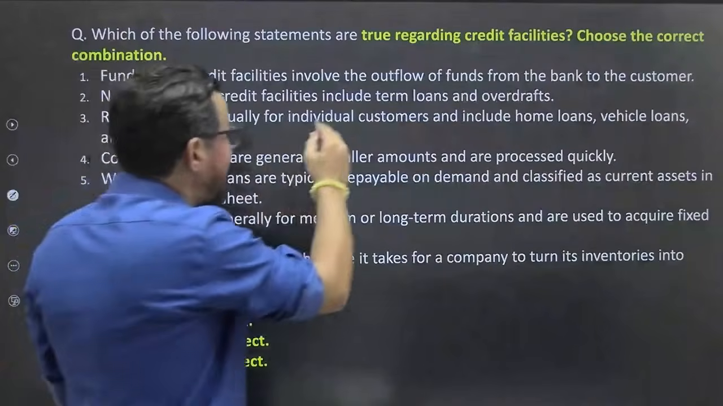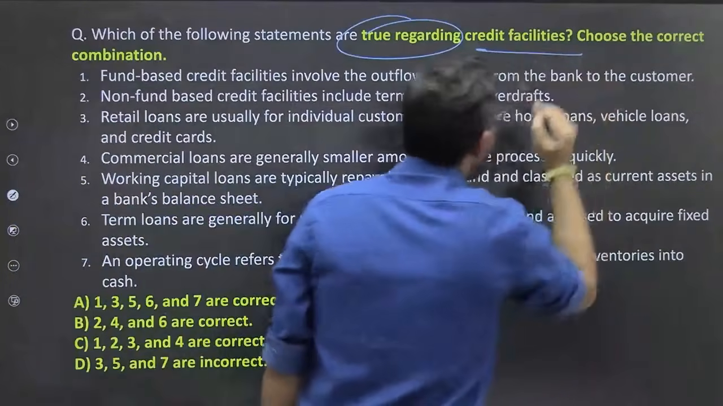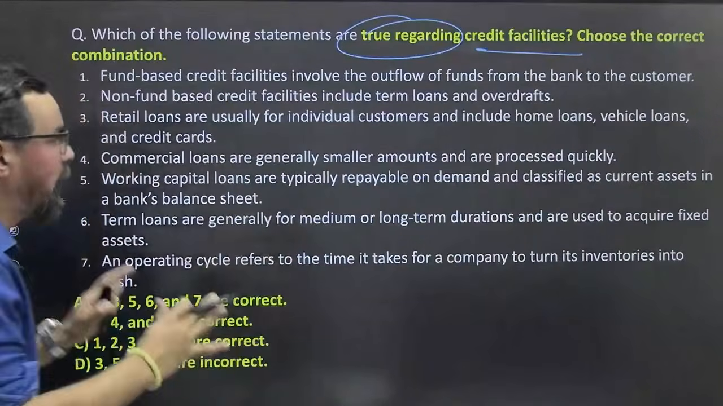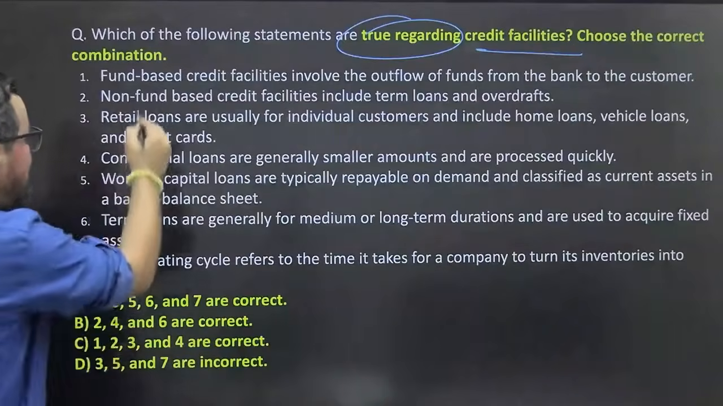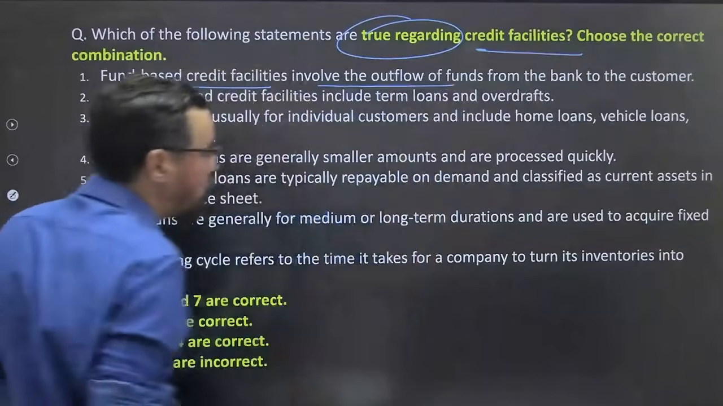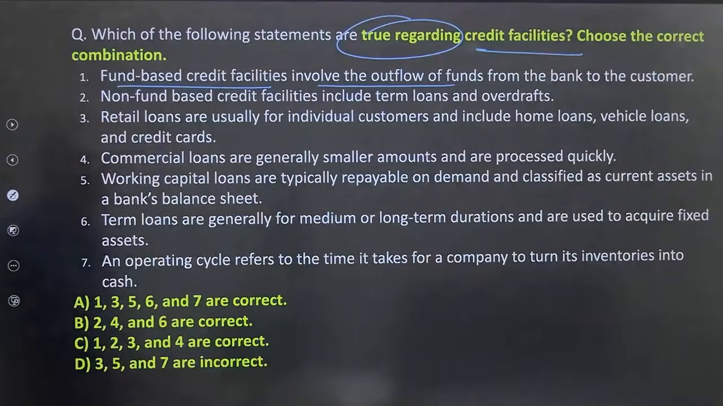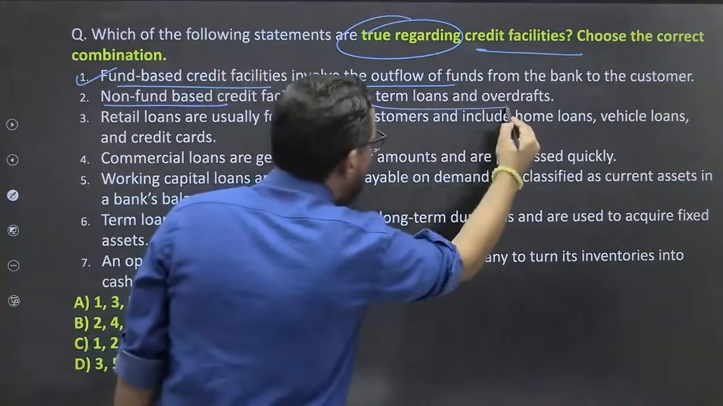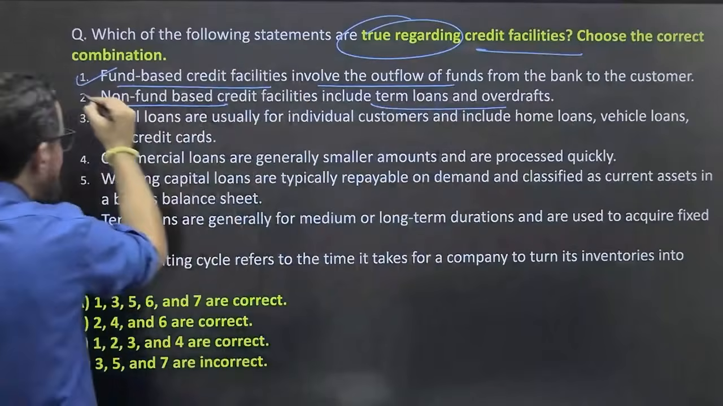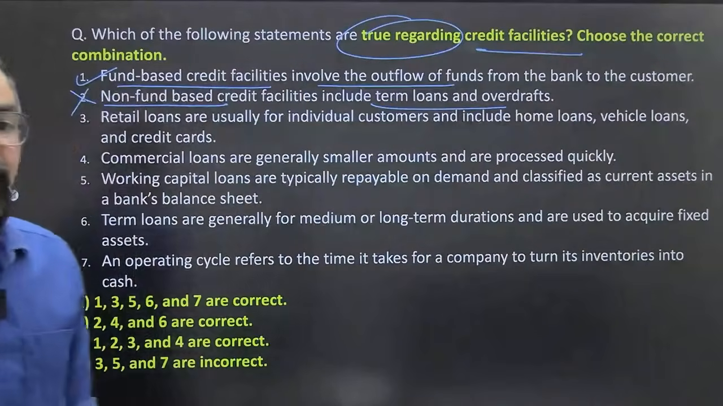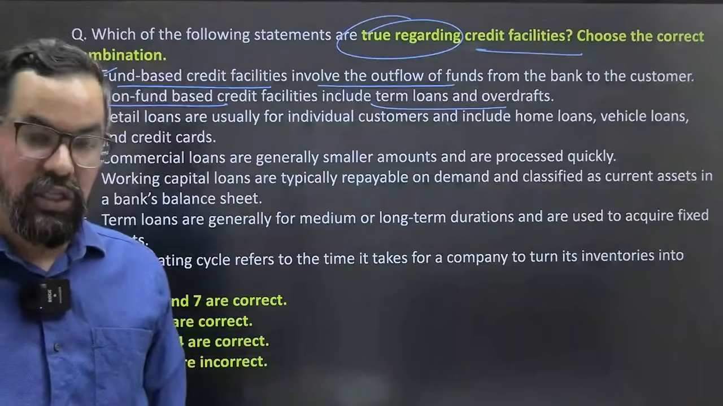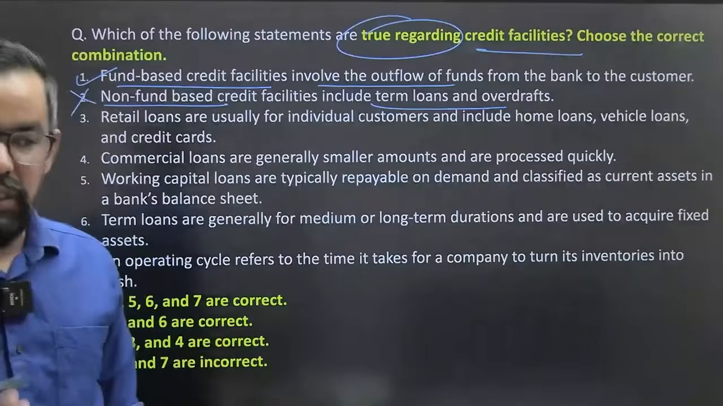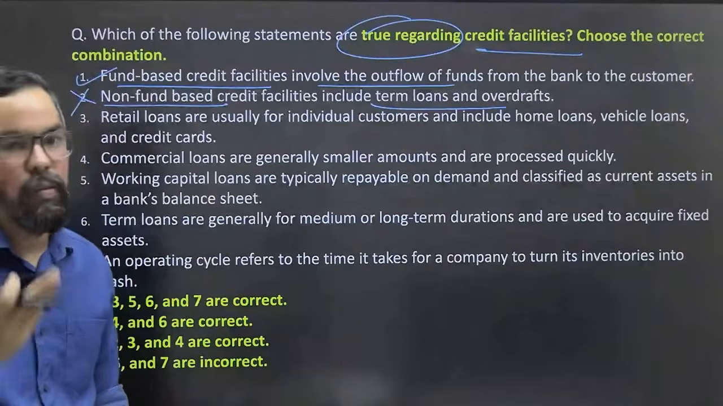Which of the following statements is true regarding credit facilities? Very easy question. We have fund based, we have non-fund based. Fund based credit facilities involve the outflow of funds from the bank to customers. 100% true. Non-fund based credit facilities include term loan and overdraft. No, this is wrong. Non-fund based are basically guarantees provided by the bank. They are contingent in nature, right? So it can be an LC or any other sort of guarantee provided by the bank, and they are generally part of off-balance sheet exposures.